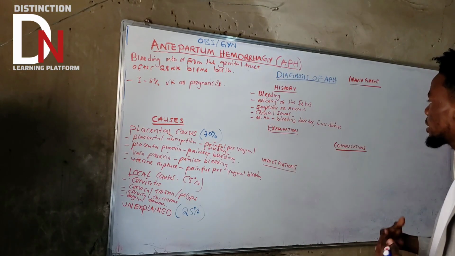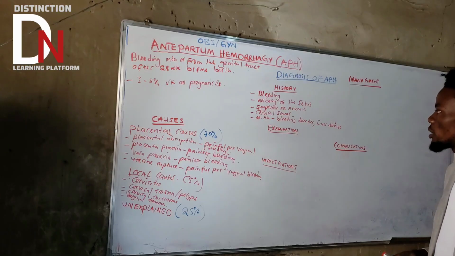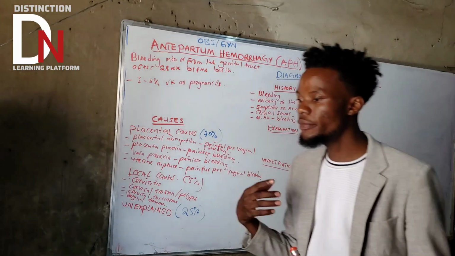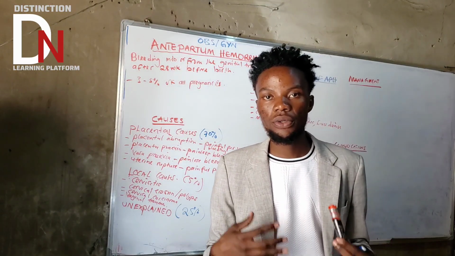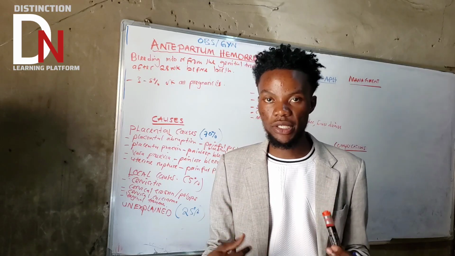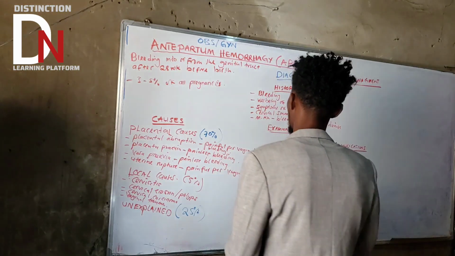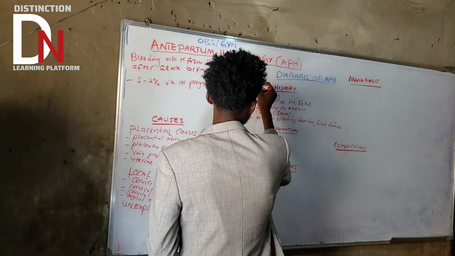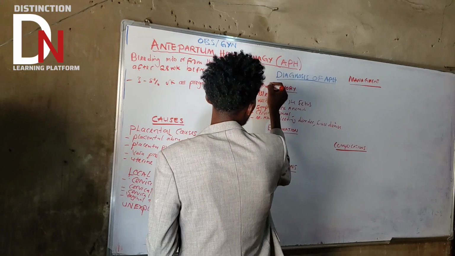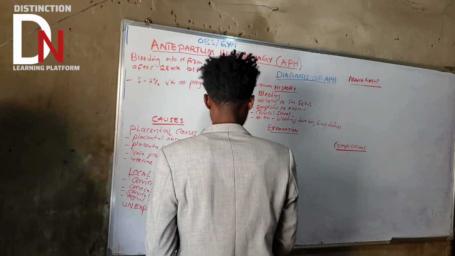So that's about what? History. So very, very important one. And the most important thing about history, also talk about what? Trauma. History of what? Trauma. That's one. History of trauma. Okay, trauma.